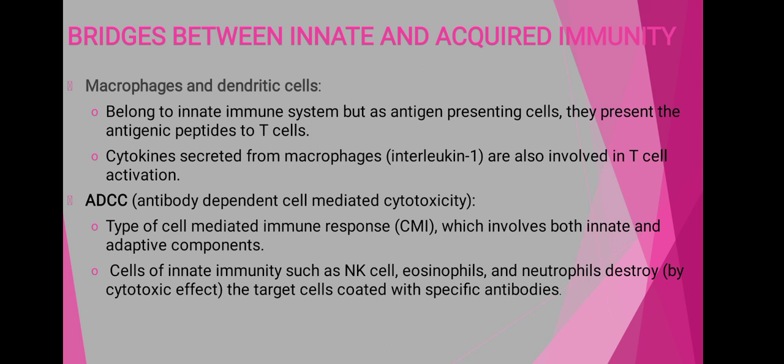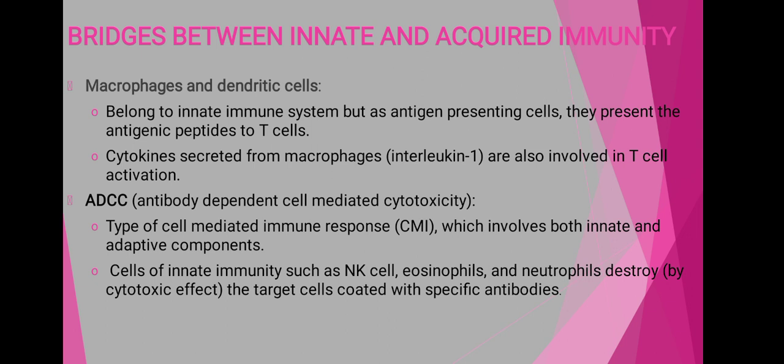Now we are discussing the bridges between the innate and acquired immunity. Means how there is the communication, or how innate immunity and acquired immunity are connected with each other. The macrophage cells and dendritic cells are responsible for both the innate and acquired immunity.